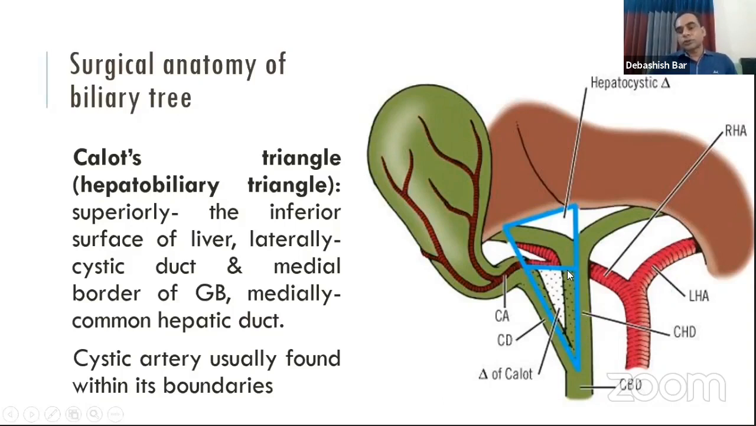Previously, the superior border was described as the cystic artery, and the content of Calot's triangle is the cystic artery. During cholecystectomy, we dissect this area and find the cystic artery for clipping.